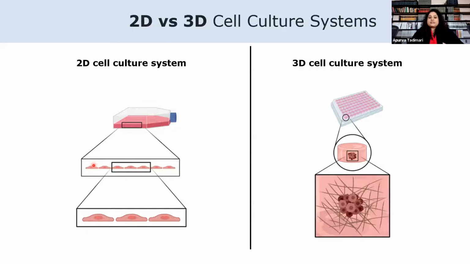Due to their architectural similarity to in vivo tissues, 3D cell cultures retain the phenotype and functional characteristics of their in vivo counterparts, thereby providing a more physiologically relevant in vitro system to evaluate different biological processes. So 3D cell cultures are fast evolving and replacing 2D cell cultures due to their reliability as an in vitro approach to predict in vivo responses. Today we'll focus on how we can adapt 3D cell culture in your experiment.